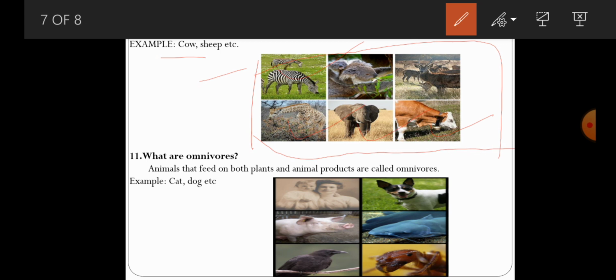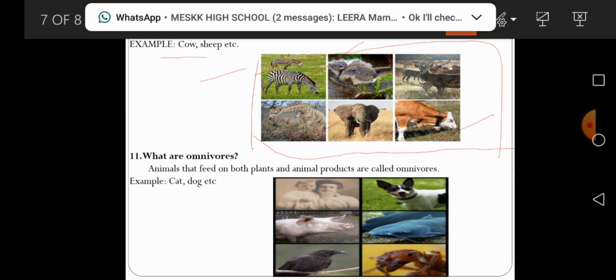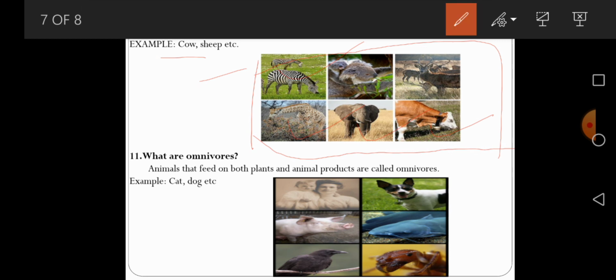Similarly, carnivores also there. Carnivores means some of the organisms or animals feed on other animals, not on plants. They always feed on other animals. Such organisms are commonly called as carnivores. Example for carnivores, tiger is there, lion is there. These particular type of organisms are commonly called as carnivores.